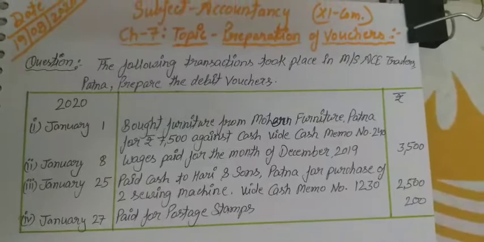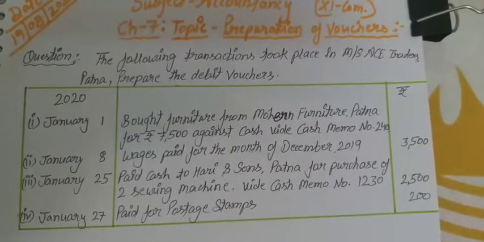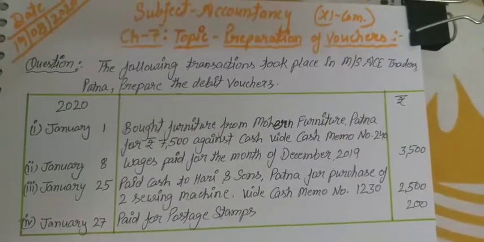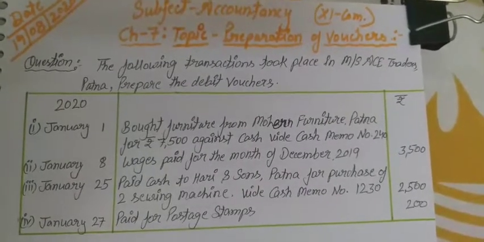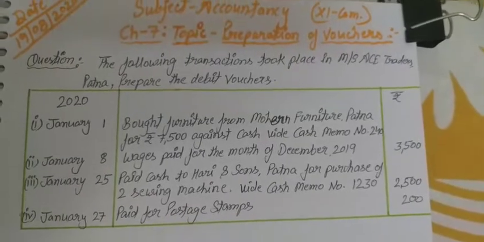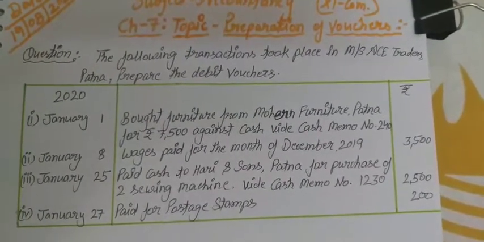And when we receive cash from the outsider, maybe from a debtor, from sales of goods, from sales of assets, due to that we prepare a credit voucher.